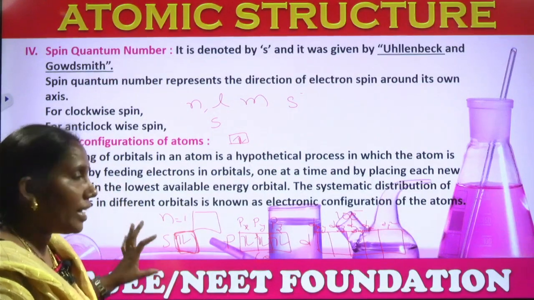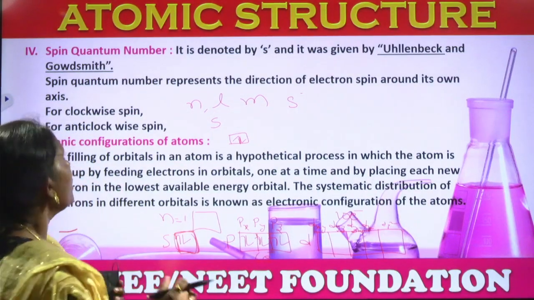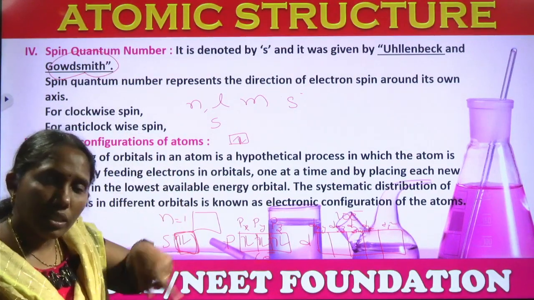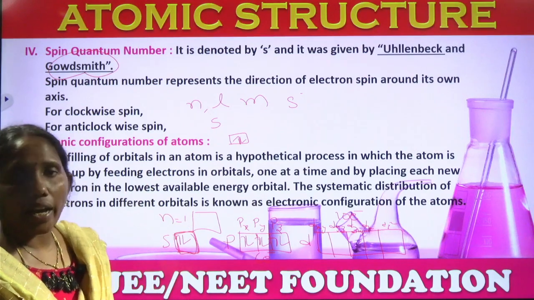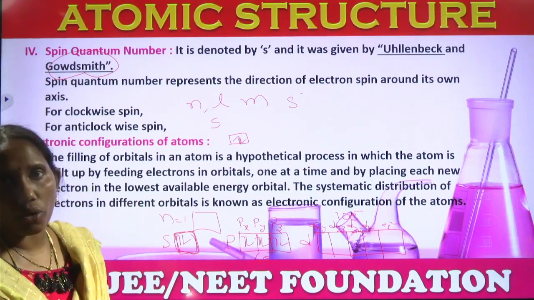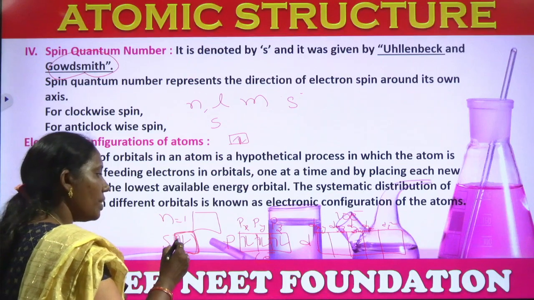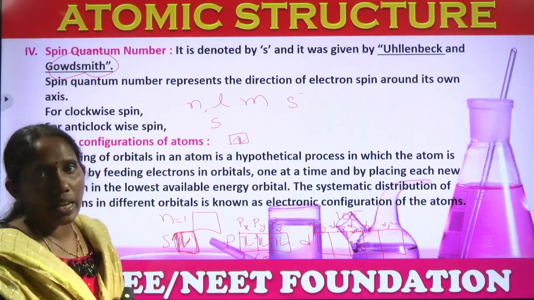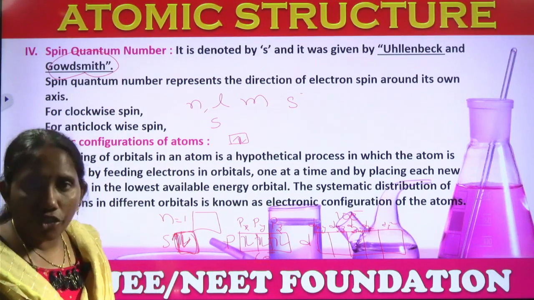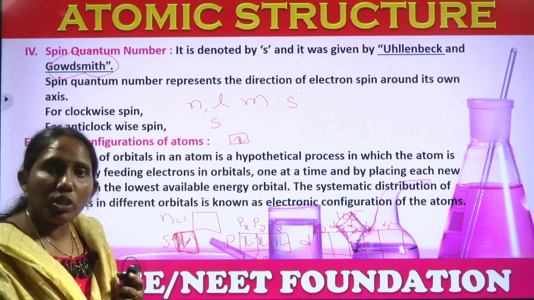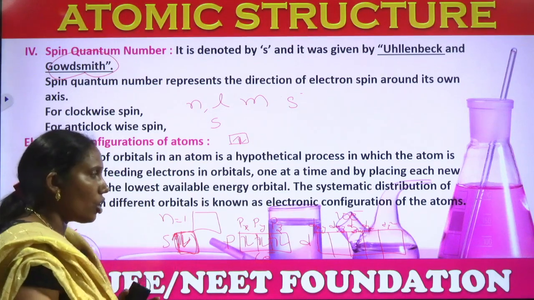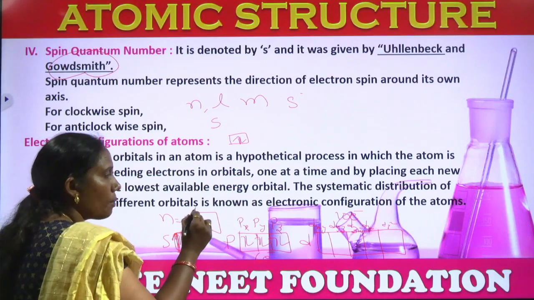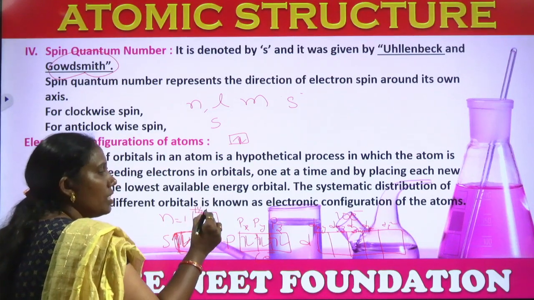The spin quantum number was given by Uhlenbeck and Goudsmit, and it gives the direction of the spin: clockwise direction and anti-clockwise direction. Always the first electron will be in the clockwise direction and the second electron in the anti-clockwise direction. To avoid confusion about whether we are talking about the first electron or the second electron in the orbital, they have given plus half for the first electron and minus half for the second electron.